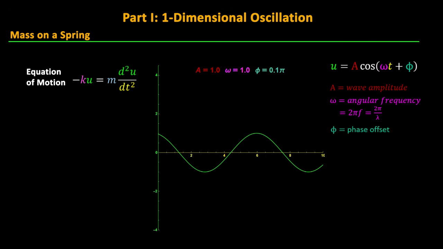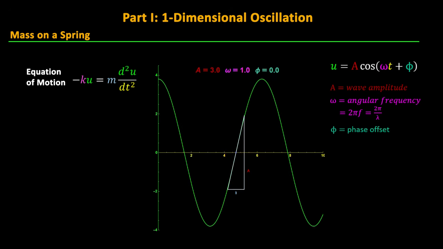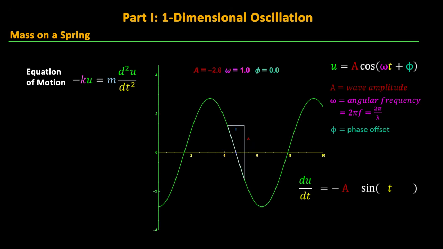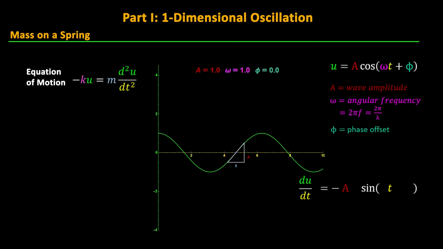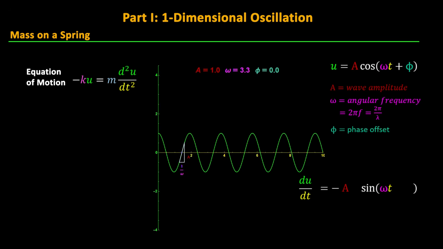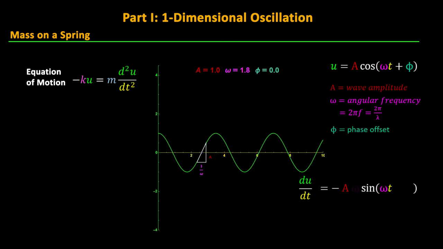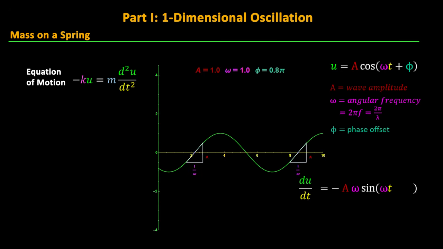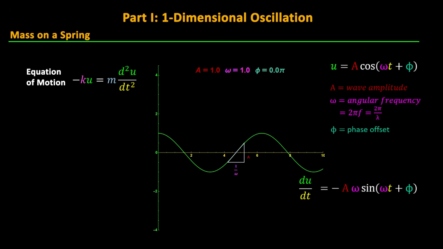Now if we go back to recalculate our derivatives for this new function, we see that the slope of the cosine curve increases with amplitude factor a, so our derivative function needs the same factor. The cosine curve and the derivative curve will oscillate with the same frequency, so our derivative needs the same factor of omega inside the sine function, but at any given point on the wave, the slope is also increasing with omega, so we'll need to add another factor of omega outside the sine function next to a. Finally, the phase shift of the cosine and derivative functions need to match, but the slope isn't otherwise affected by a phase shift, so we just need to add the matching phi inside the sine function.